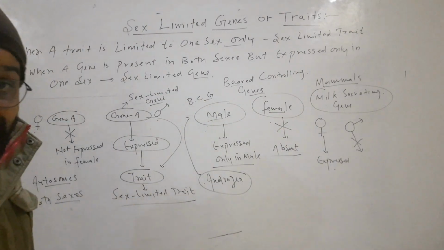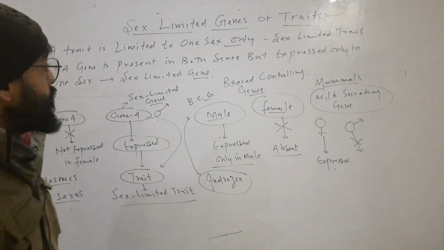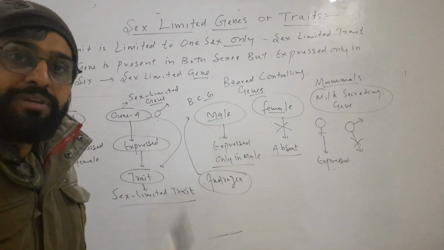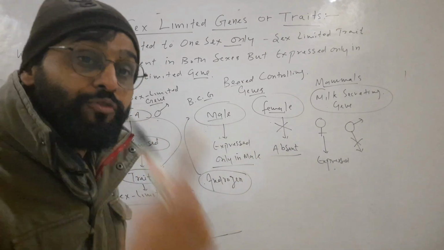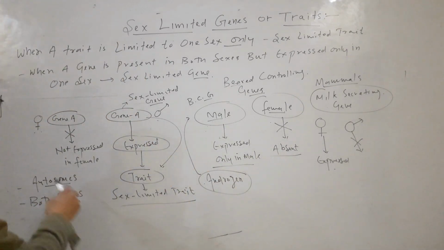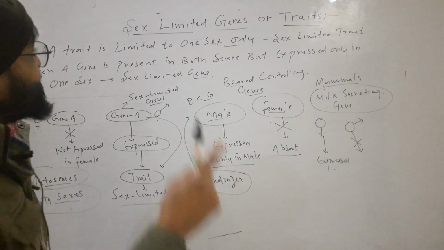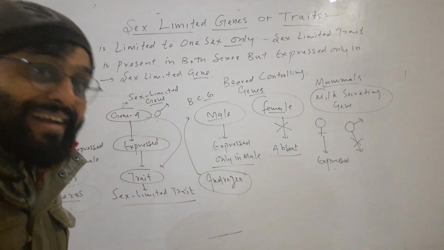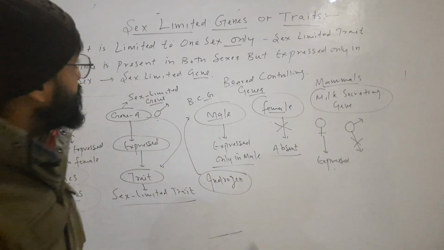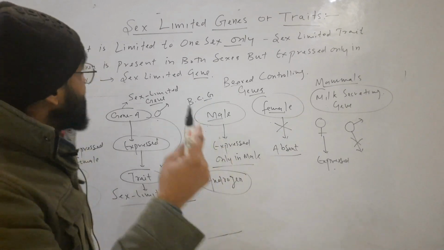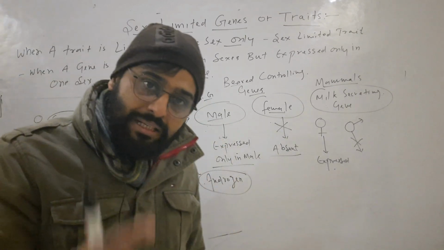So sex limited genes are the genes that are present on both male and female but expressed only in one sex. These genes are present on autosomes, found in both sexes but expressed only in one sex. So these are called sex limited genes, and the trait that is caused by these genes is called sex limited trait. So that is sex limited gene or sex limited trait.